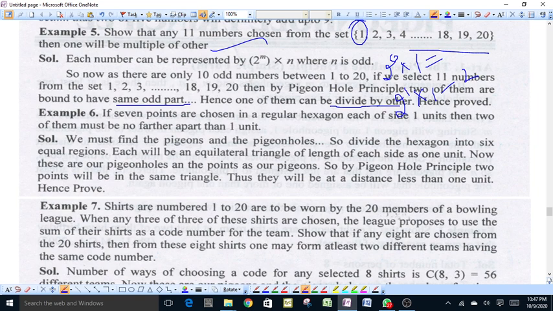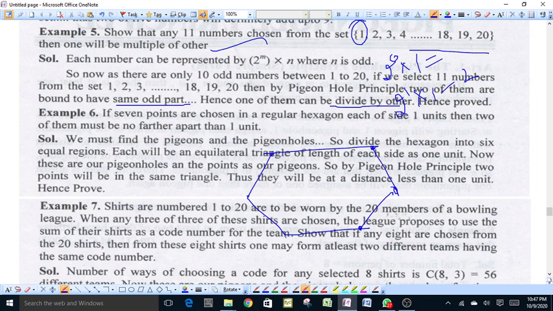If we choose 7 points in a regular hexagon of each side 1 unit, then 2 of them must be no farther apart than 1 unit. Suppose this is a regular hexagon, and each side of the regular hexagon is equal to 1 unit. Because we have to choose 7 points, and these 6 points are at a distance of 1 unit from each other, because every side of the hexagon is equal to 1 unit.